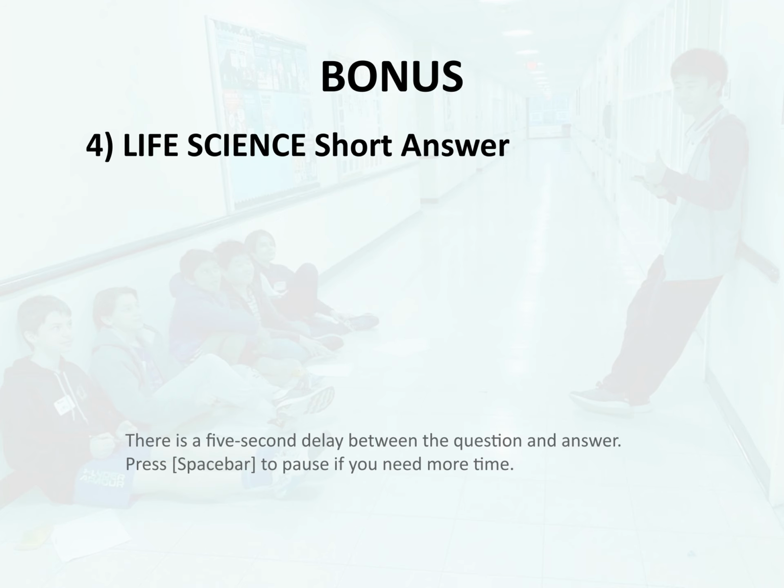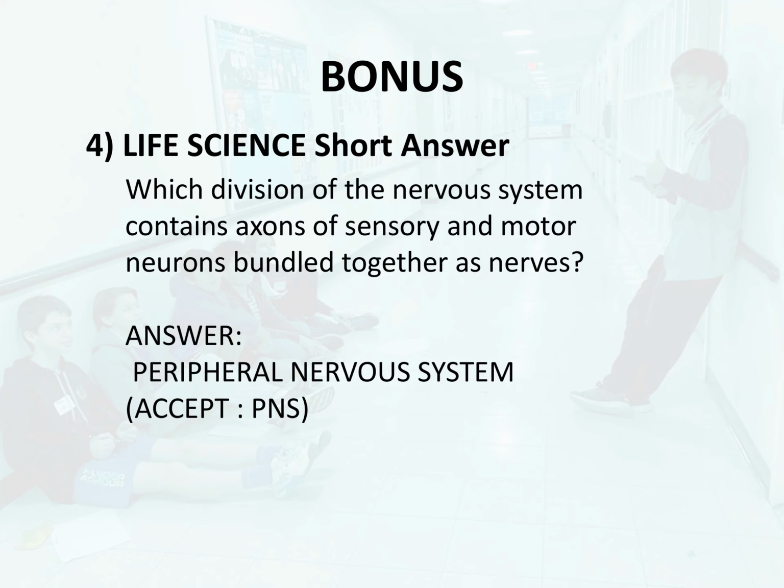Bonus 4. Life science. Short answer. Which division of the nervous system contains axons of sensory and motor neurons bundled together as nerves? Answer. Peripheral nervous system.